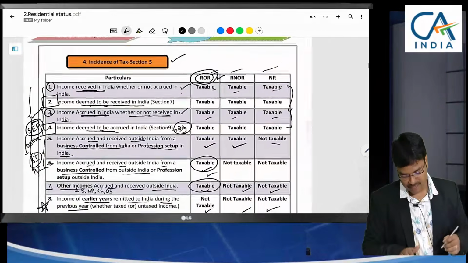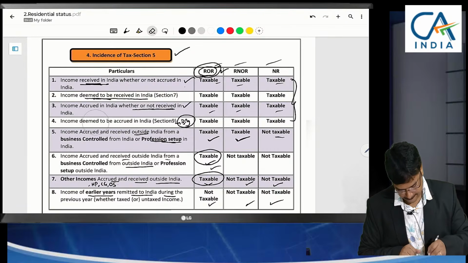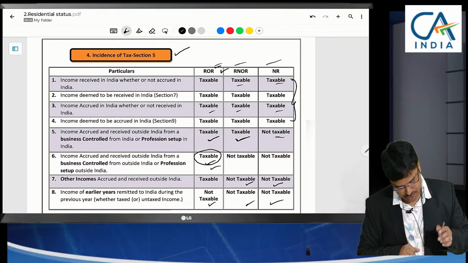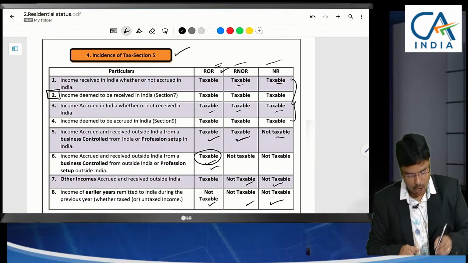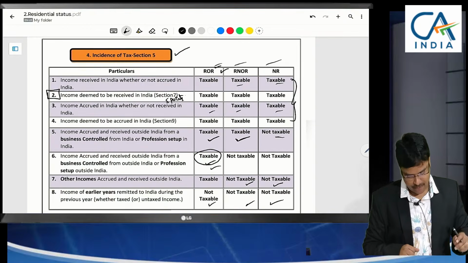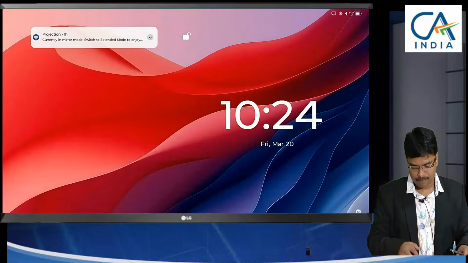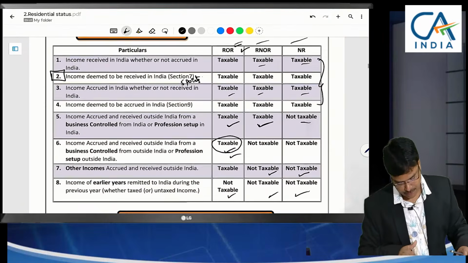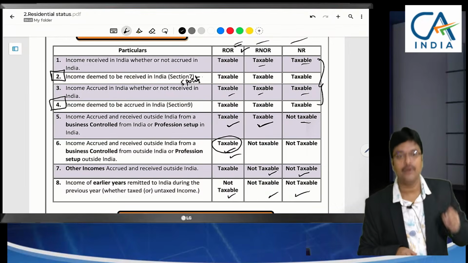Sir, what I have discussed to you here is income deemed to be received in India. How many points were there in this? 5 points were there. These 5 points I have discussed to you. Okay. So now let us go to the next one. So what is the next point? Income deemed to accrue in India.